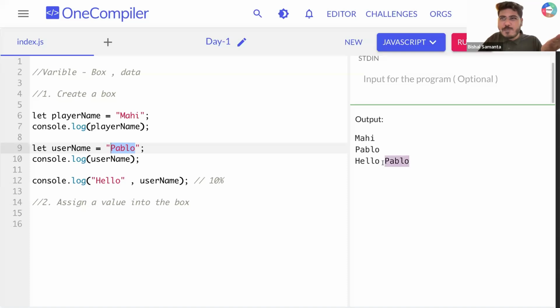But can you see I'm getting a space in between? Can you tell me who is giving me this space? Who is giving me this space? My comma is giving me the space, right?